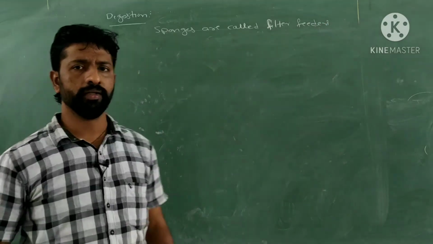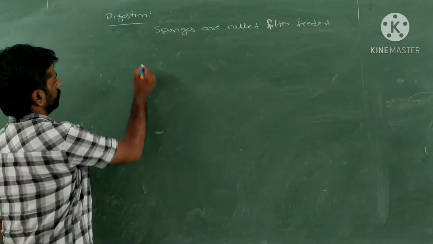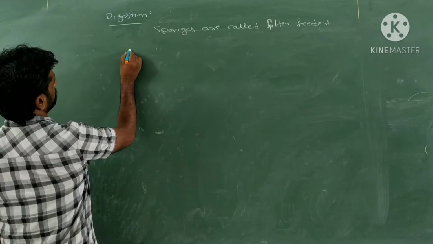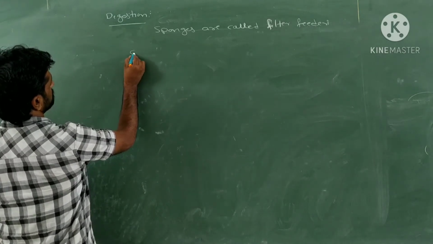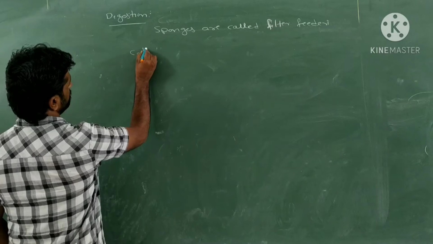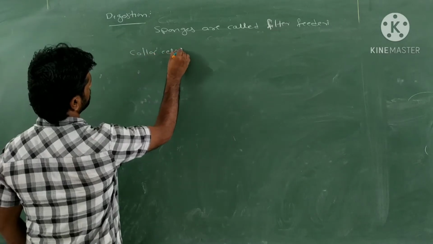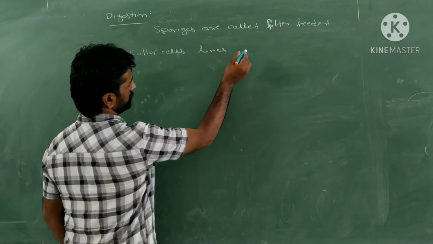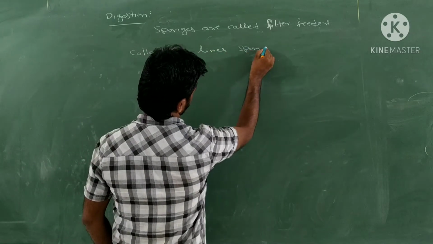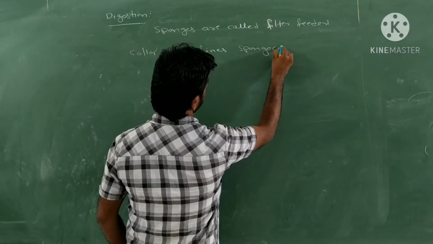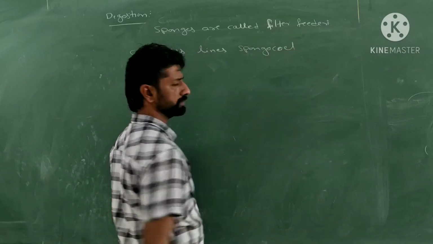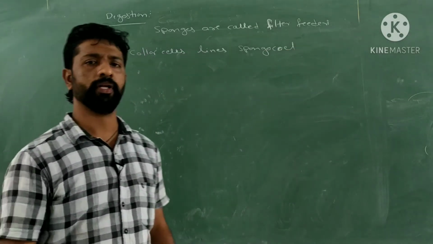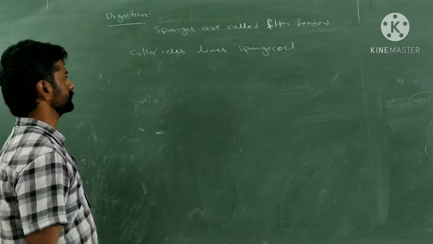So, the reason behind is that collar cells which align spongocoel. We know that one. Collar cells are lining the spongocoel or the cavity present in the sponges.